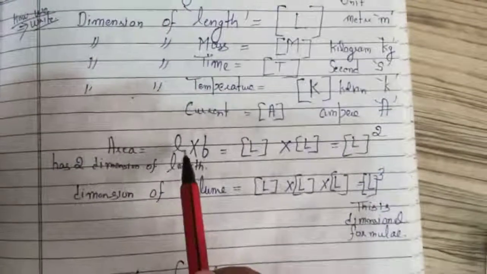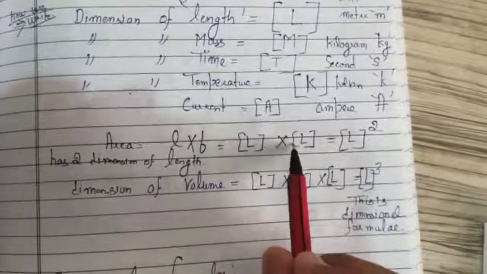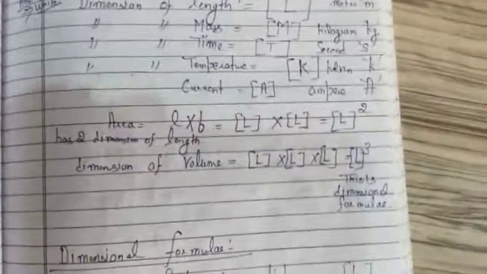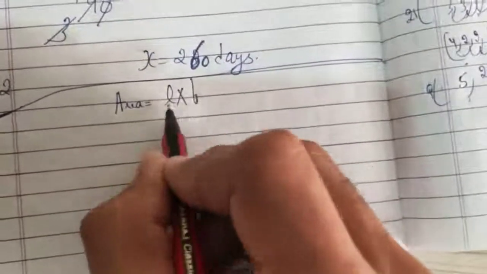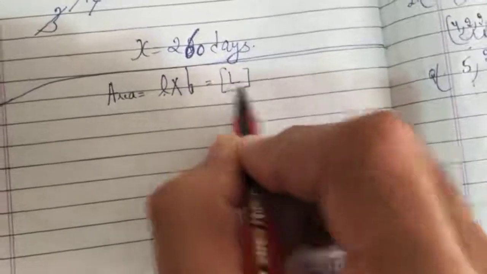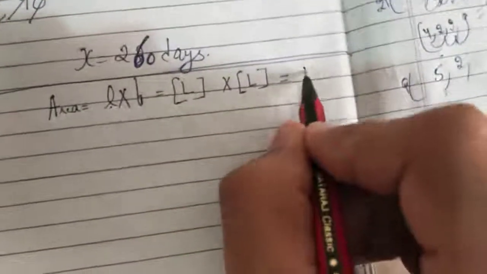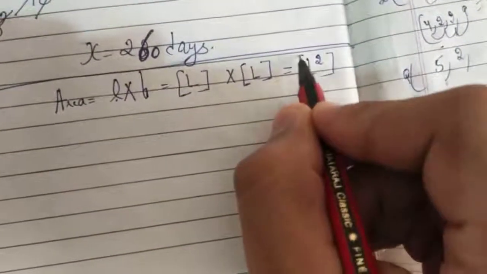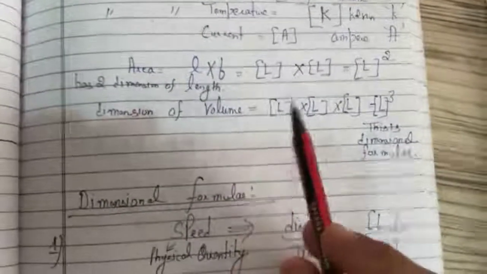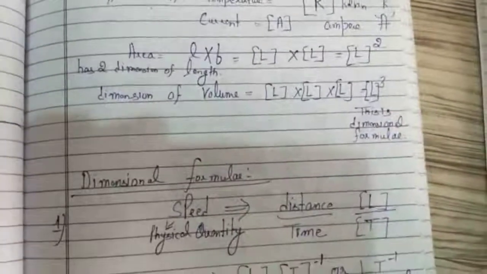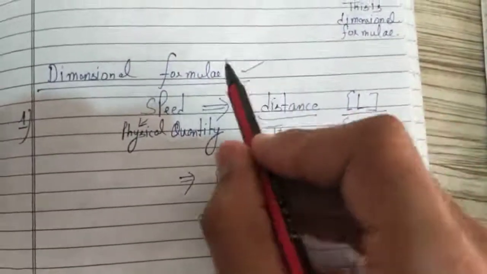Suppose area is equal to length into breadth. What is the dimension of length? L. What is the dimension of breadth? L. L into L, L square. You can write this way. Area has the formula length into breadth, and this is having a dimension of length, and this is also having a dimension of length. So what will it become? It will become like this. So these are the dimensions of volume: length, length, length, L cube, like this. So the formula formed by dimensions is known as the dimensional formula.